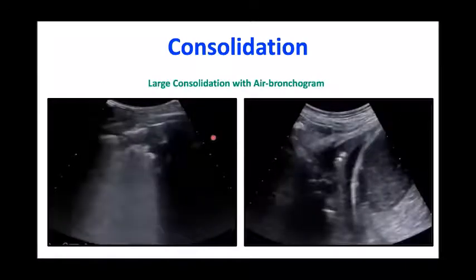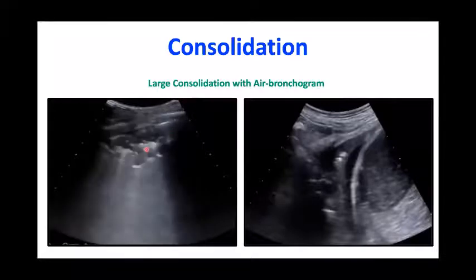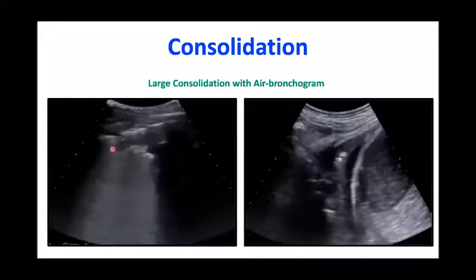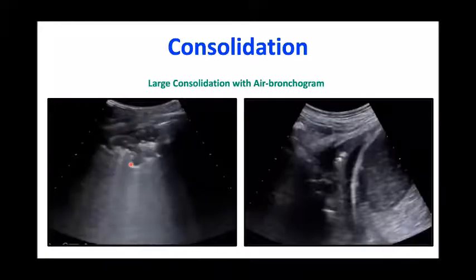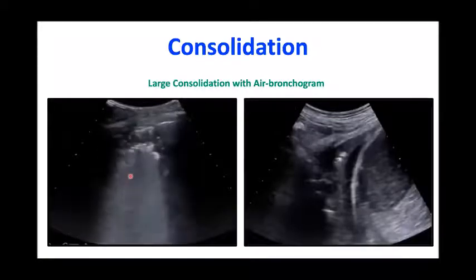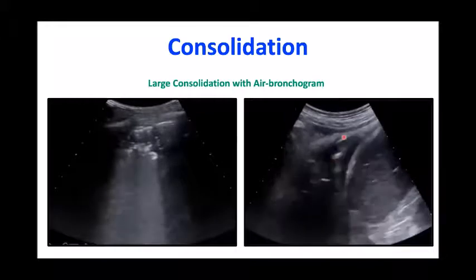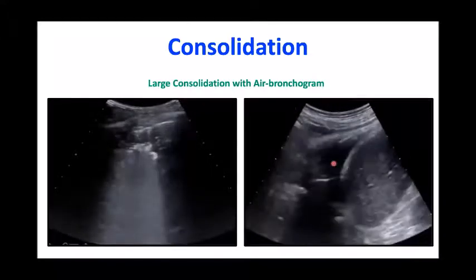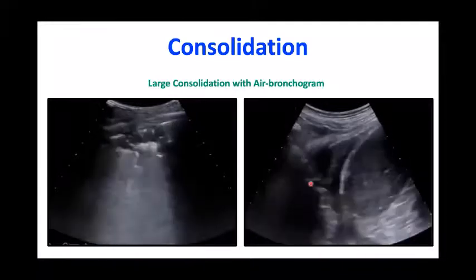Larger consolidations develop eventually. There are air bronchograms and shred signs. You can see the shred signs here, the border between the consolidated and the aerated lung. And here also you can see a little bit of pleural effusion and a larger consolidated area.